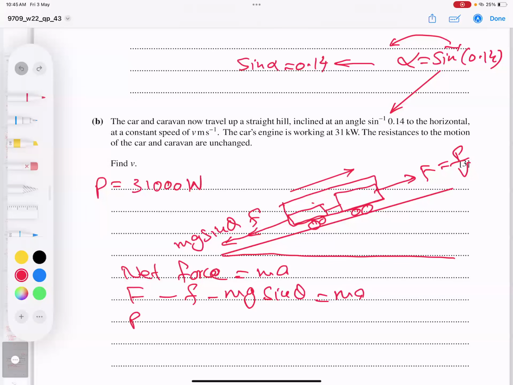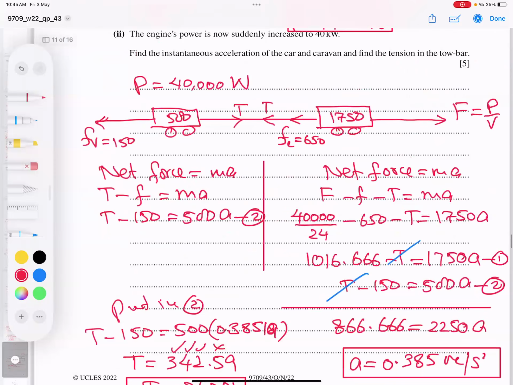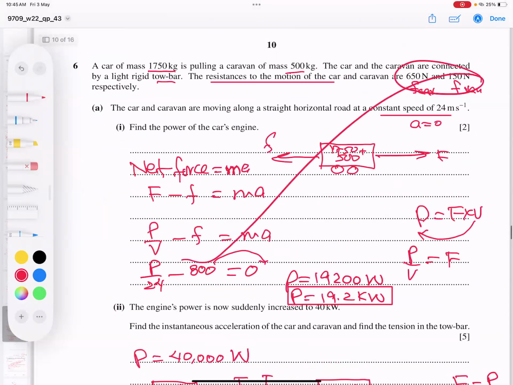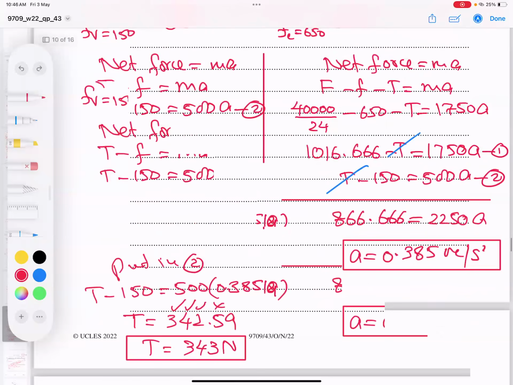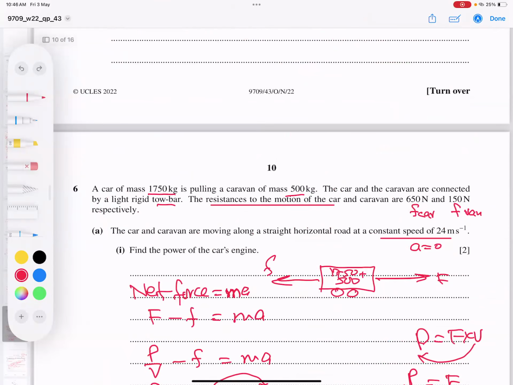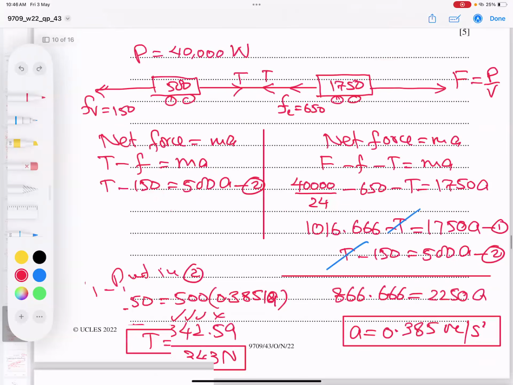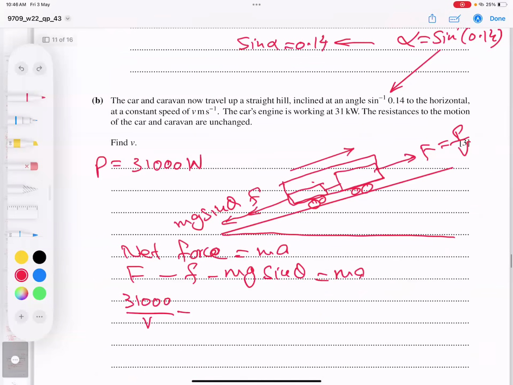Okay, power is what, student? I'm just writing directly: 31000. V is unknown. Friction force, I will add them both, and after adding, friction becomes 800. And mass becomes, yes, what is the mass? 2250. Yeah, mass becomes 2250. Let me recheck: 5 plus 5 to 2250. Correct. So 2250.